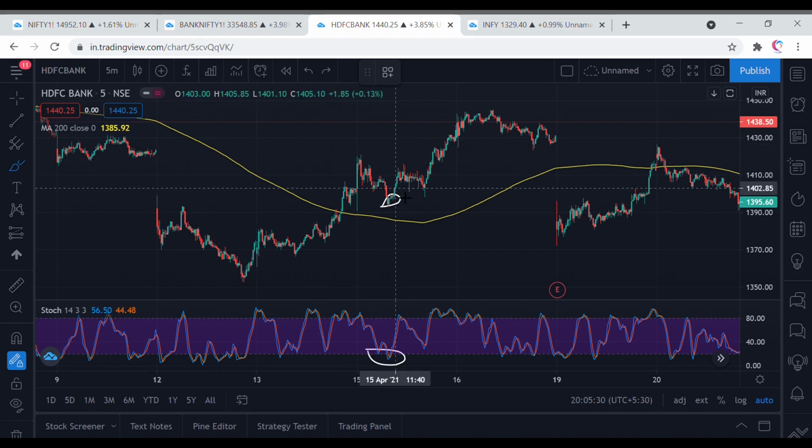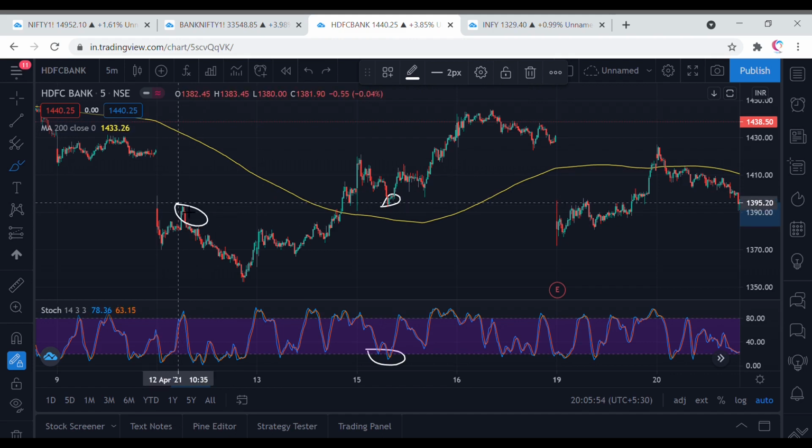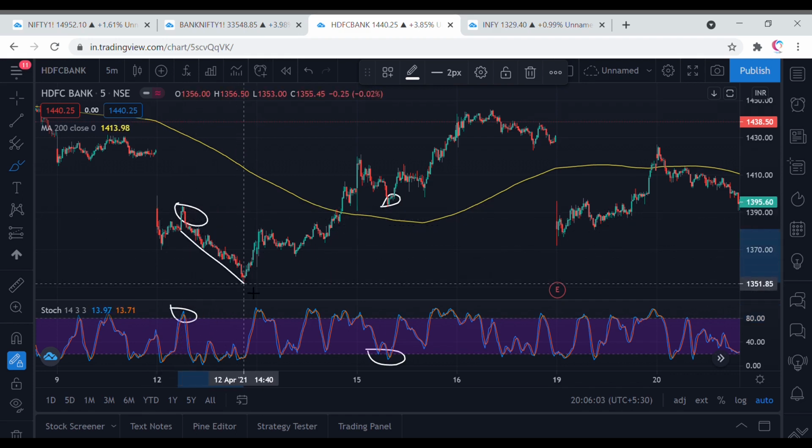So the main benefit which I have seen that people get from using this strategy is that the same strategy works in stocks as well as futures. You don't need a different strategy for stocks and futures. Like here, you can see this is an HDFC Bank chart. Price is below the 200-day moving average. So here you are getting a short signal from overbought to neutral zone. Short signal at 1392. A good 40 points profit here, around 3%. A good short, 3% profit.